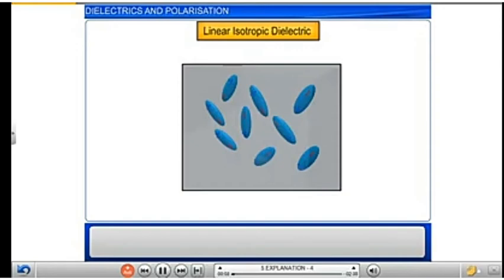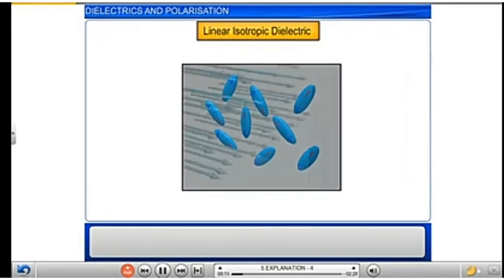Linear isotropic dielectrics are those in which the induced dipole moment is in the direction of the external electric field and is proportional to the external electric field strength.